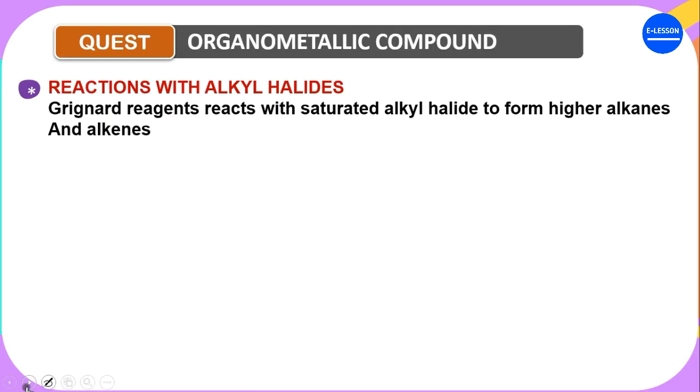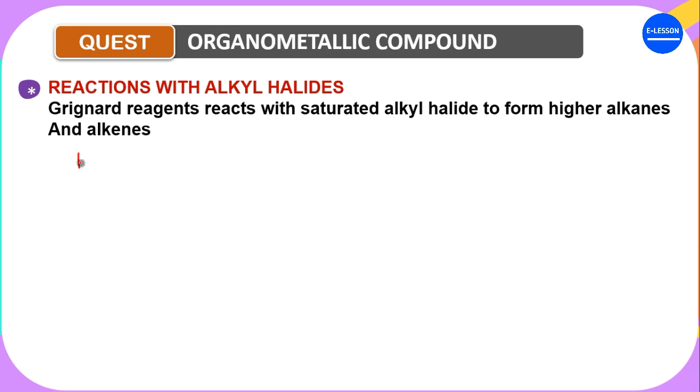Now, talking about the reactions of Grignard reagents. Reactions with alkyl halide. Now, Grignard reagent reacts with saturated alkyl halide to form alkanes and alkenes. Now, let us look at the reactions and then see.